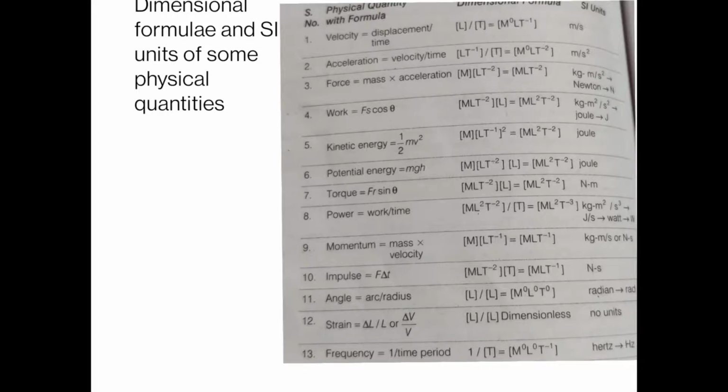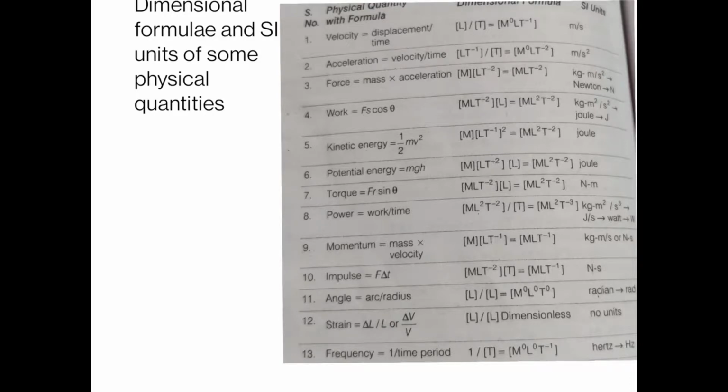And the next one is torque. Torque is F cross R. F means force, R means distance. The dimensional formula for force is M1 L1 T minus 2, and for distance is L. So the overall formula for this is M1 L2 T minus 2, and the unit comes out to be, for force Newton, and for R meter. So the unit comes out to be Newton meter.